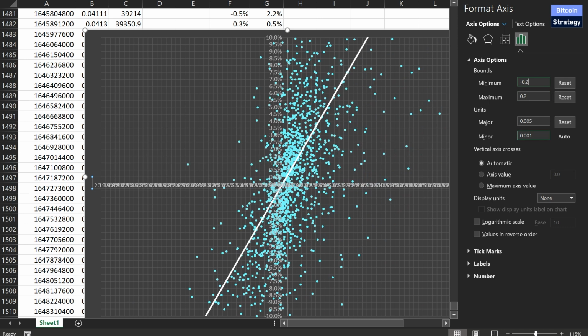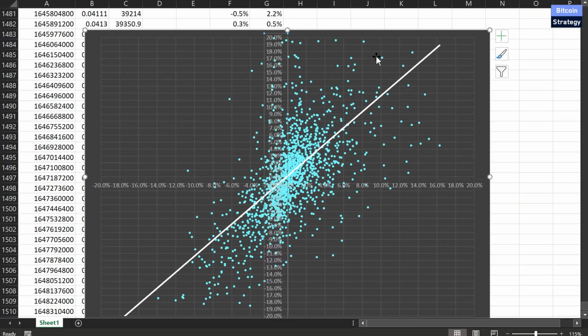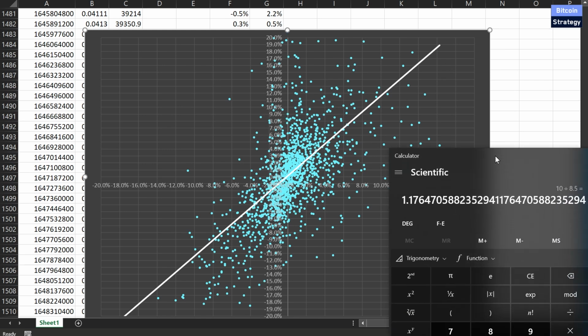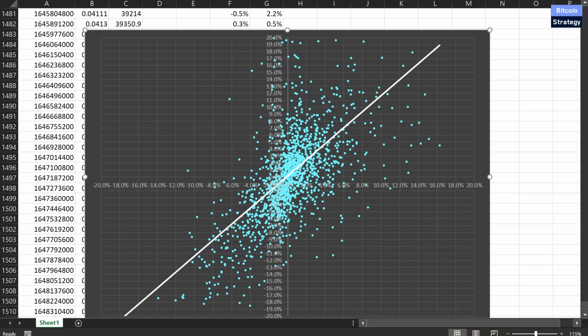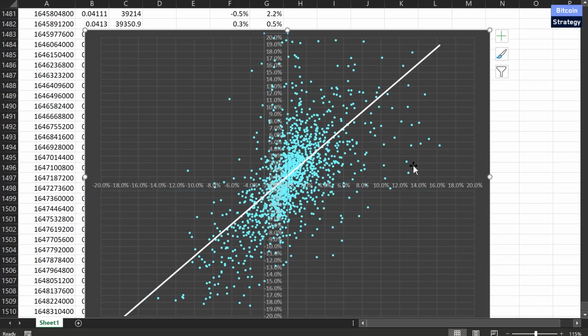You can toy around a little bit with the formatting of the axes. Microsoft Excel is not the most convenient tool for this, but the results in the end are pretty much the same, independent of what kind of settings you use for the axis. The relationship is the same between those numbers because this is simply just a line, right? We just need to get the slope of that line. So 1.176x is not that much. Now, why do we then see these massive moves? It's because of the outliers. We sometimes get days that are strong outliers.